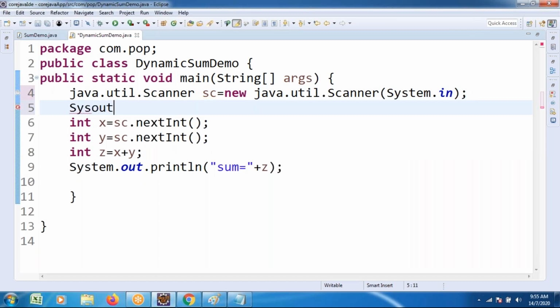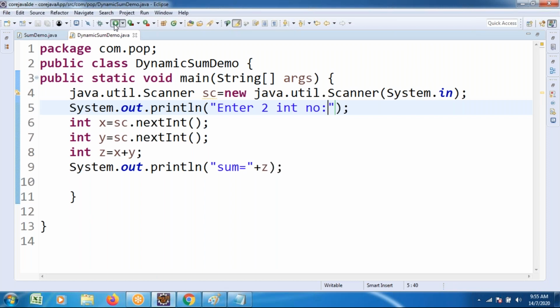System.out.println. This is for our understandability. Generally, we work with the C language. Before using the scanner, sometimes we use a printf. Similar here also, I'm just giving it for understandability purposes. Enter two integer numbers. Previously, I did not mention it. That's why they entered different types of data. But now I'm clearly mentioning that please enter the data as an integer.